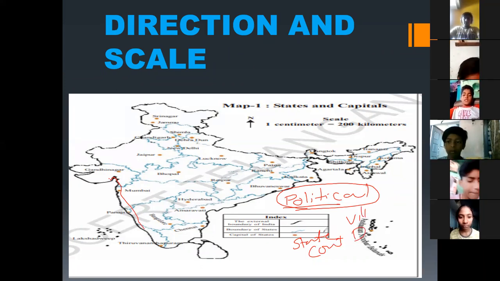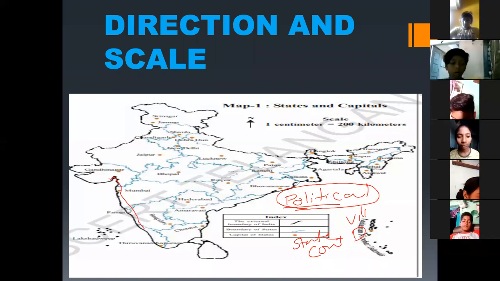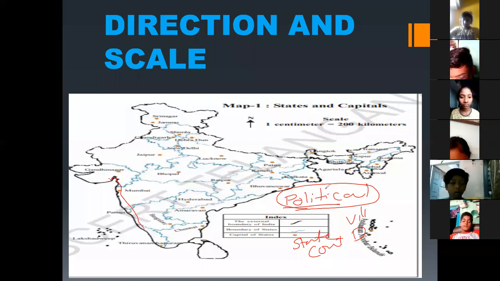So in a political map, we can observe political boundaries with the name of the particular country, state, village, district, or any area. Did you get it? Political map means a particular country, village, or area described in a map with political divisions. Those kinds of maps are called political maps.